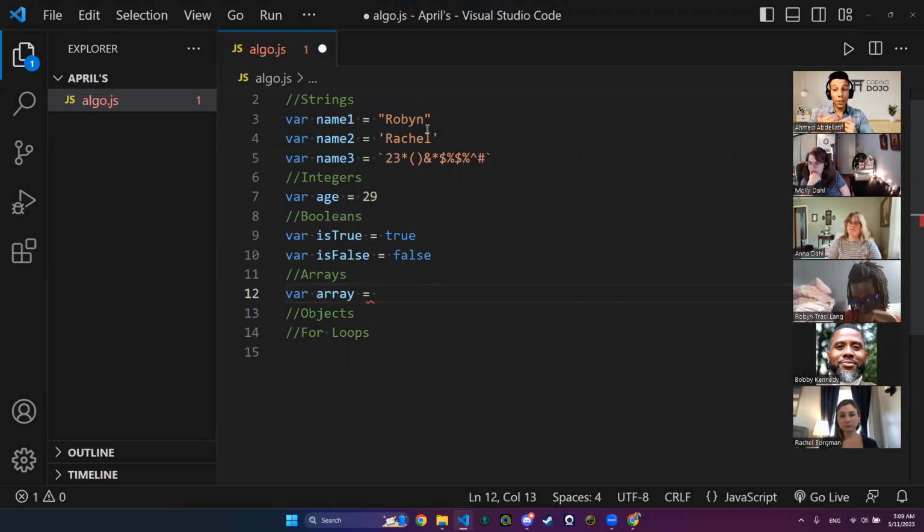Equals. To declare a string, we used the two double quotes or single quotes or backticks. This is referring to a string. When we declare a number, we insert the whole number, integer, without any quotes or anything, so it is known to JavaScript that this is a number. True, false, it is known as Boolean. When I open a square bracket and a closing square bracket, this refers to an array. Okay, so let's fill the array together.